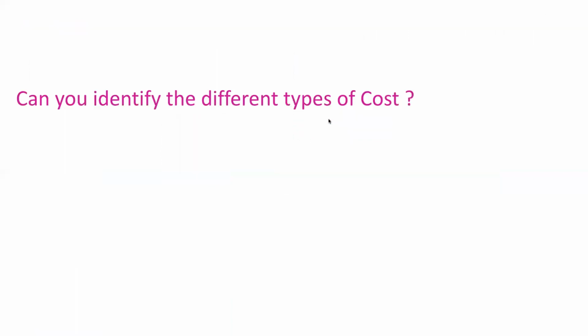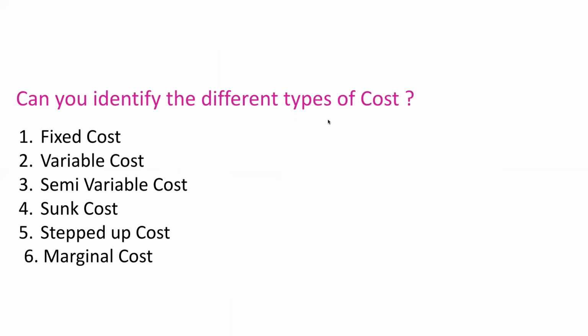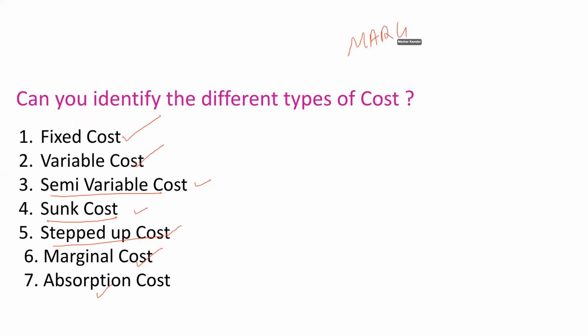Okay, now you all need to know the meanings of all these types of costs. We've already discussed fixed cost, variable cost, and marginal cost. You can try to look up the different types of cost, that is semi-variable cost, sunk cost, stepped-up cost, and absorption cost. We will discuss these costs in the next lecture. But right now, let's concentrate on marginal costing.